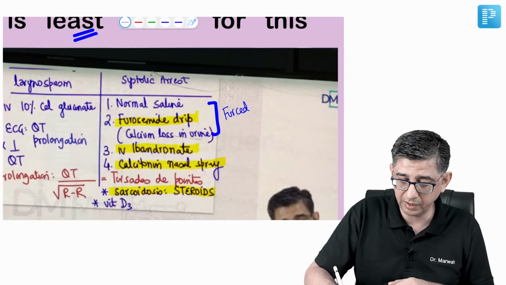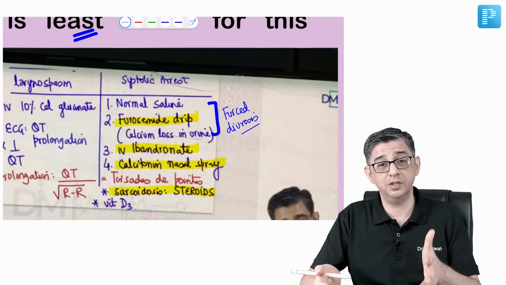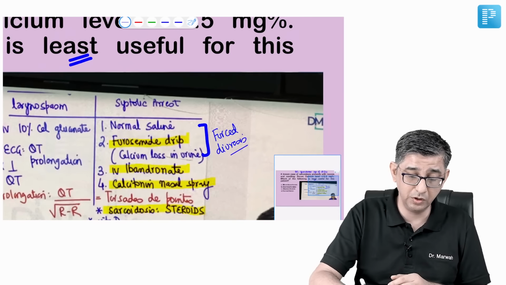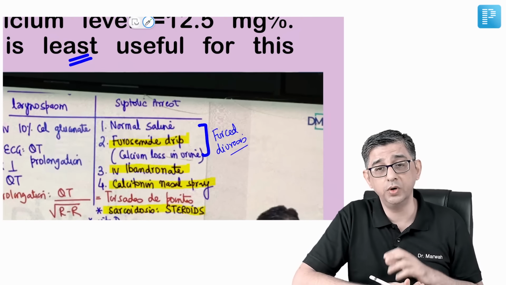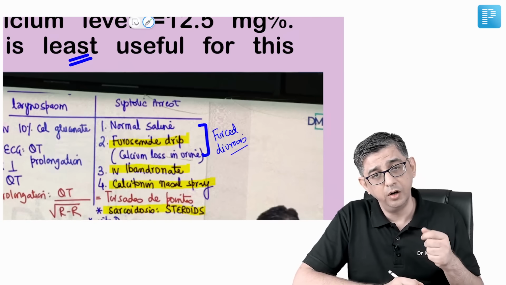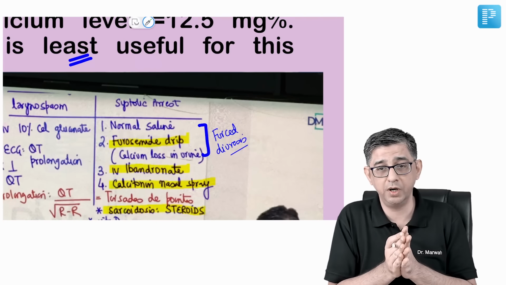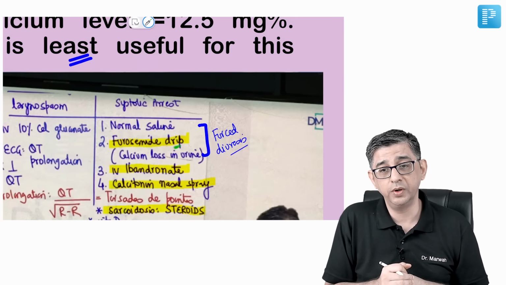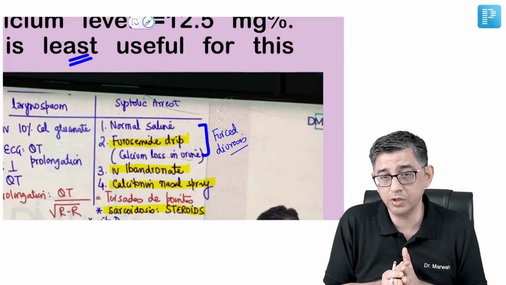I want to highlight the fact that this was one of the options that a lot of guys marked as the answer, whereas he was not asking you what is going to be done. He was asking you which of the following is going to be least useful for the medical management of the patient. So initially you can give normal saline for hydration, load him with furosemide. By loading, I don't mean give bolus furosemide. It is always furosemide added to the bottle of IV fluid, and this would cause loss of calcium because furosemide causes calcium loss in the urine.